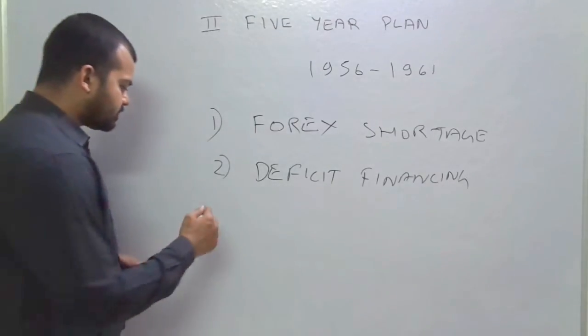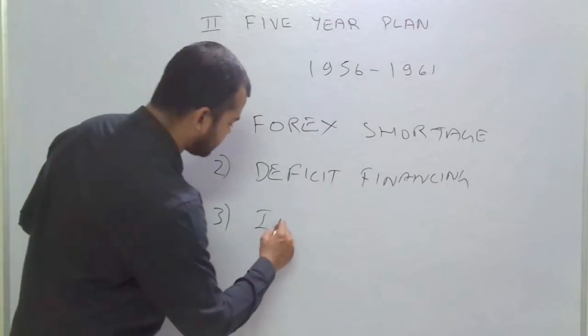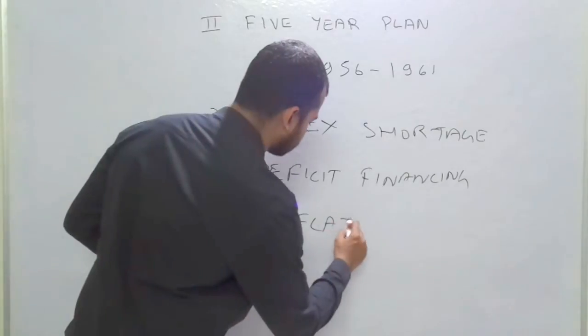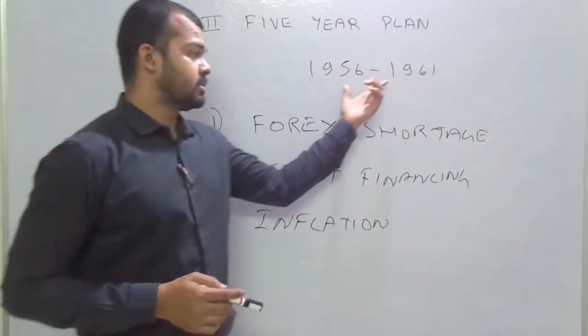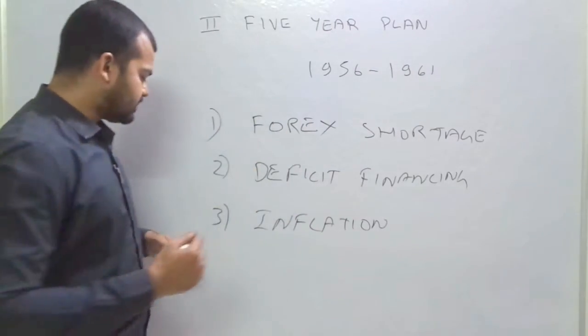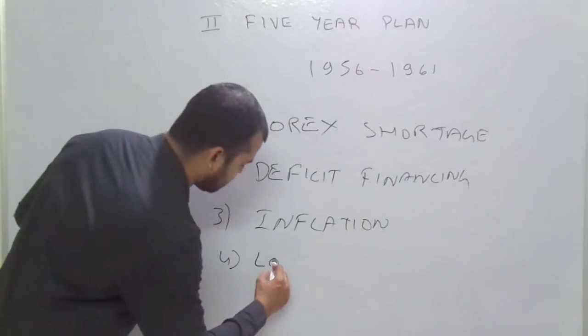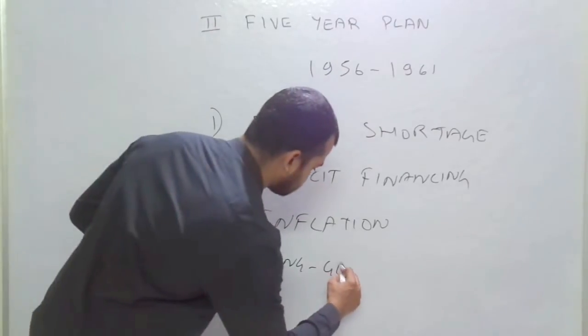Now another, third problem is inflationary tendency. Inflationary tendency prevailed in this 5-year plan. The major and last problem is a long gestation period.